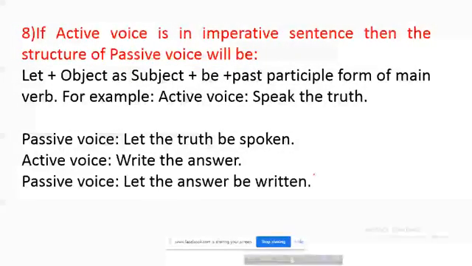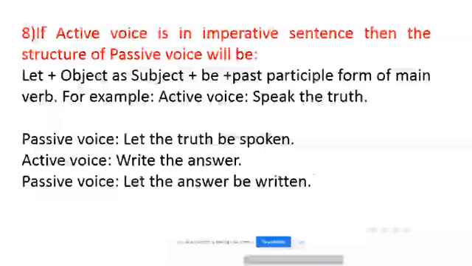For example, active voice is speak the truth. It is in passive voice, let the truth be spoken. In second example, you see that write the answer. In passive voice, it will be let the answer be written.